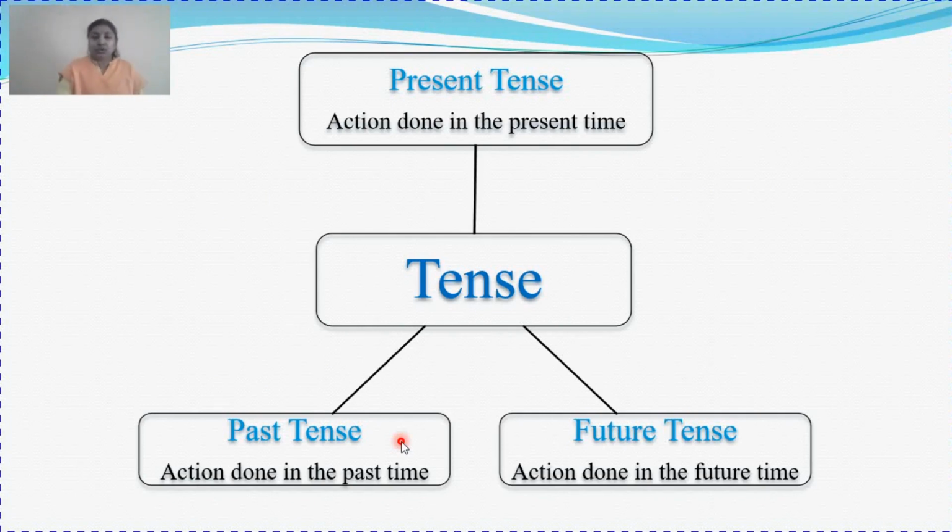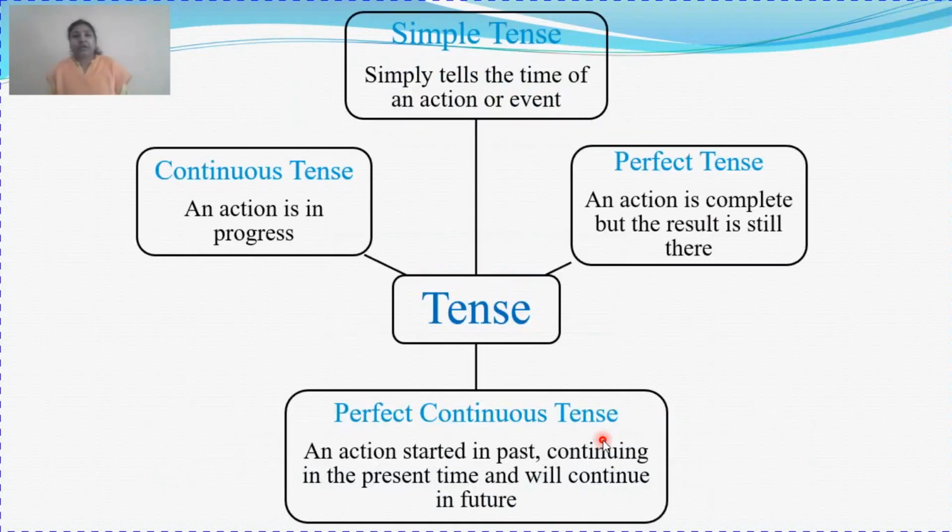Next is future tense. The future tense is nothing but the time that is going to come, the time that has not yet come. All those actions taking place in that time will be covered under future tense. Not only this, each type has been further classified into simple tense, continuous tense, perfect tense and perfect continuous tense. Before we go to individual types of tenses, let's study what each type of tense refers to. Why are they used in such categories?